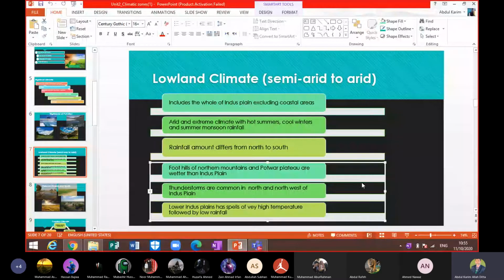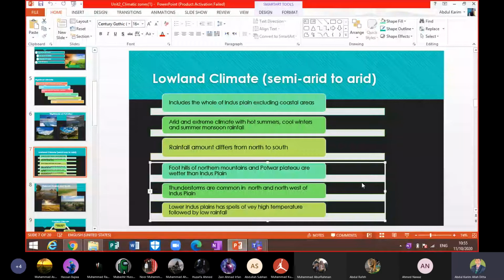So here we have the lowland climatic zone, excluding coastal areas. Coastal areas have their own main climate, I will explain why. So coastal areas are not included; only the whole Indus Plain is included in the lowland climatic zone.